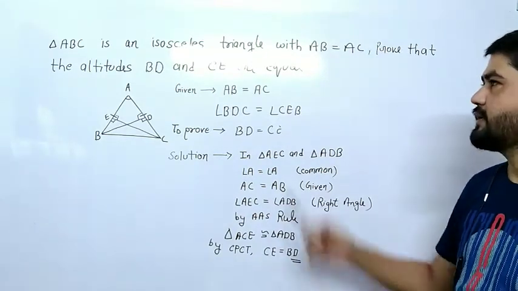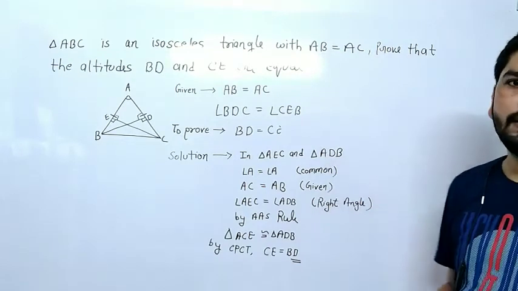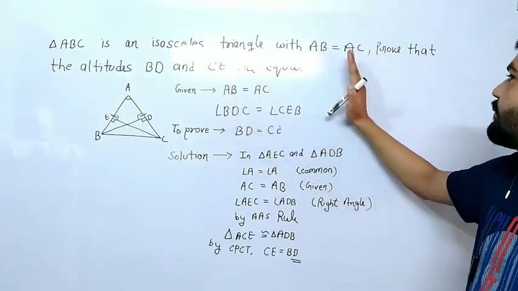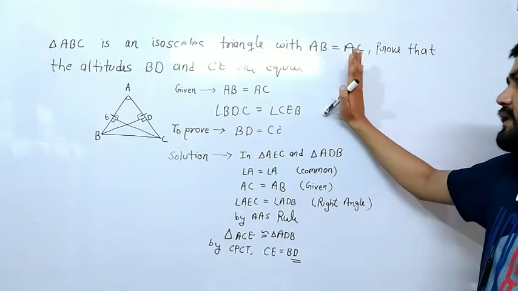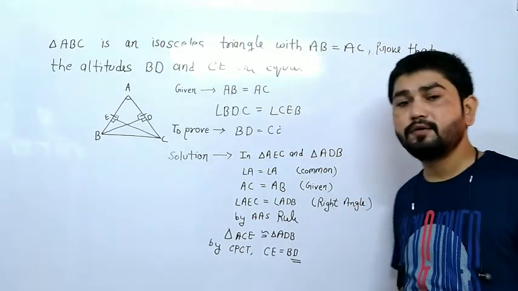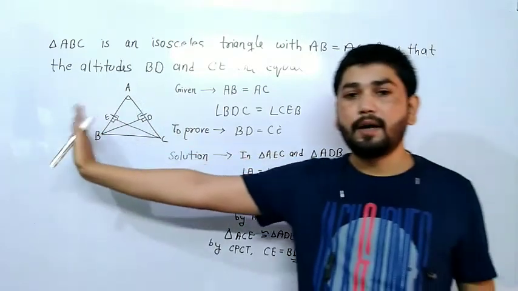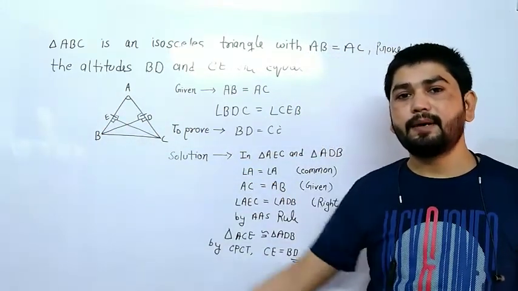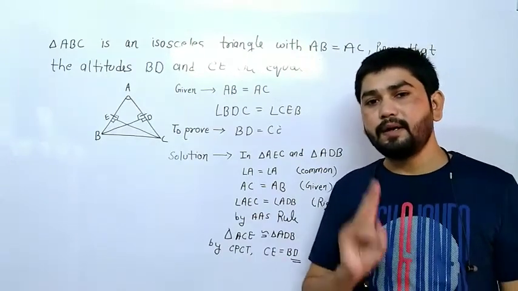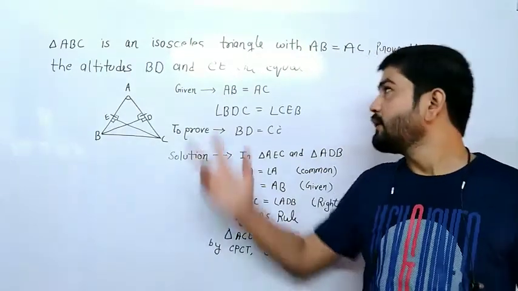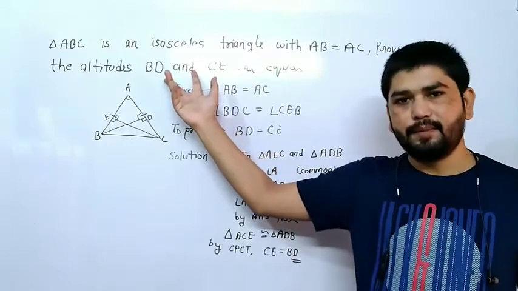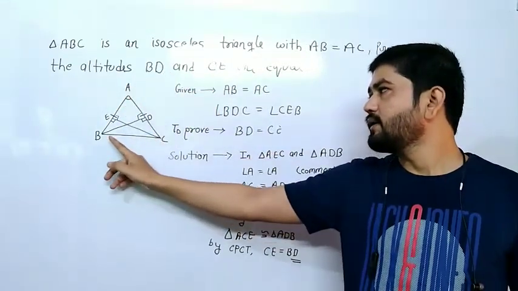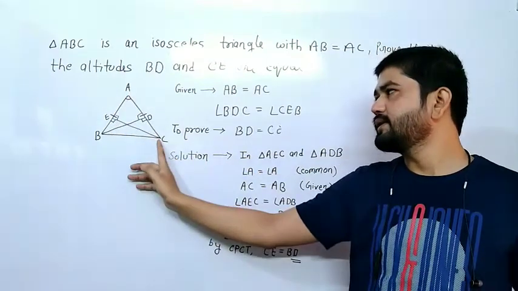The question was saying triangle ABC is an isosceles triangle and BD and CE are altitudes; prove that the altitudes BD and CE are equal. So first we draw the isosceles triangle. Then it was saying BD and CE are altitudes, so we have drawn BD and CE. Now we take two triangles in which BD and CE are required. So we have taken triangle ADB and triangle AEC.